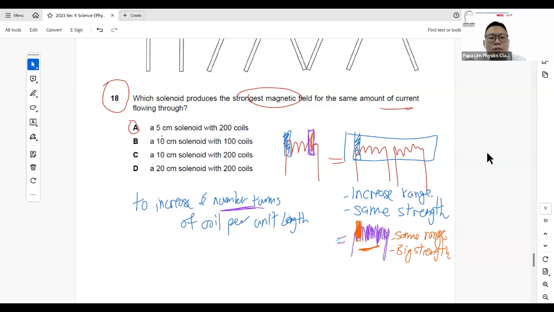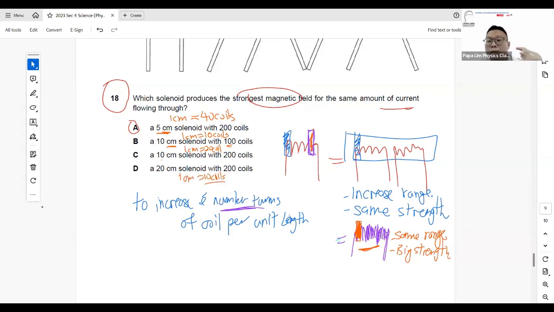So for this particular question, I need to check for every 1 cm, how much coil do I have? For part A, for 5 cm, I got 200 coils. Literally, for 1 cm, I got 40 coils inside. For a 10 cm solenoid with 100 coils, in 1 cm I'm looking at 10 coils. Similarly, for 10 cm with 200 coils, there are 20 coils in 1 cm. For 20 cm with 200 coils, 1 cm has 10 coils.